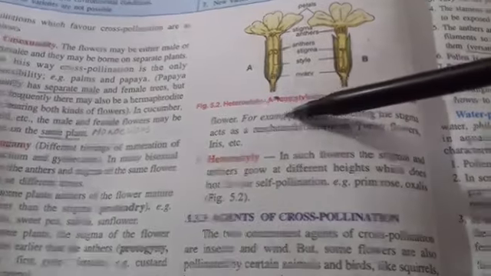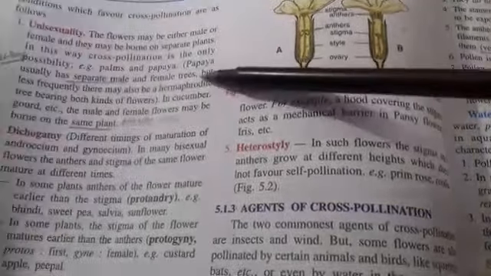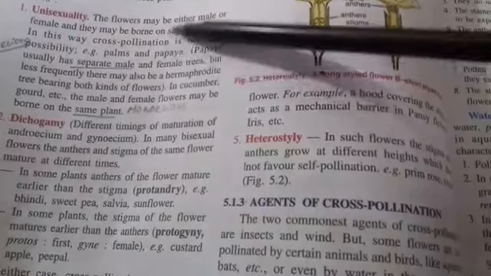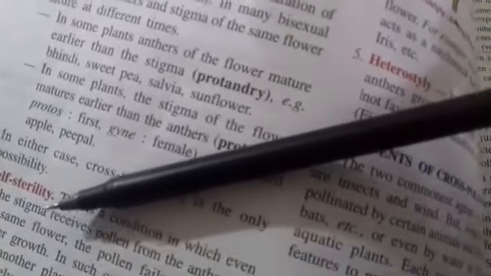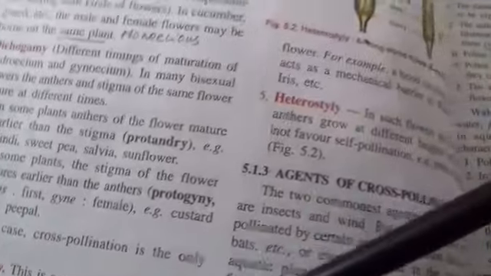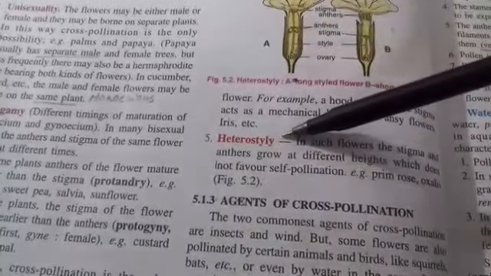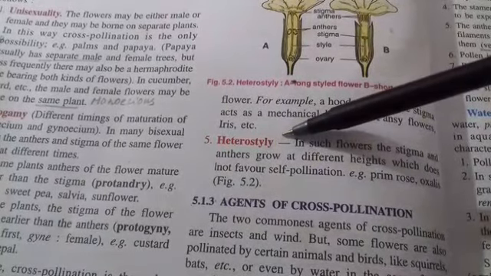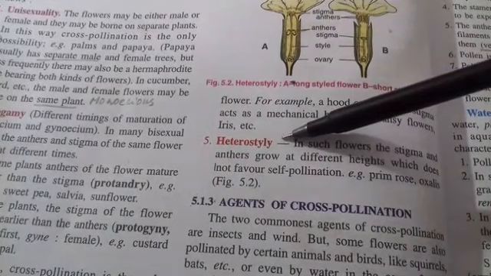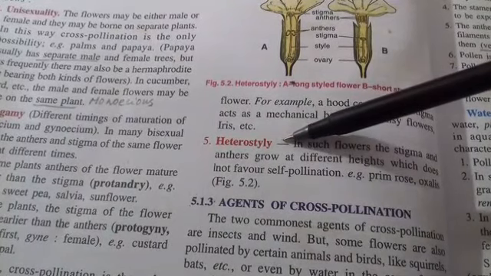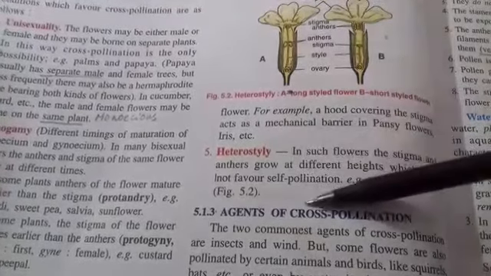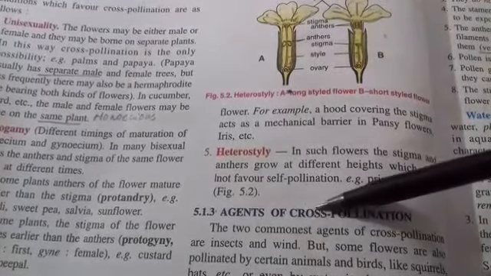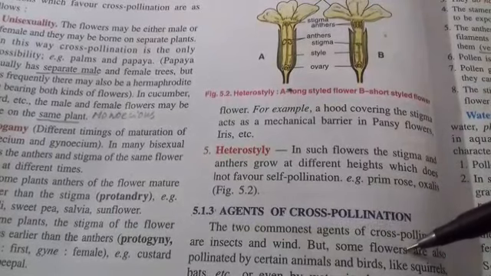So what we discussed now, all these are the devices which favor cross pollination: unisexuality, dichogamy, self-sterility, hercogamy, etc. are the conditions which favor cross pollination in flowering plants. Okay, so next we will discuss agents of cross pollination.